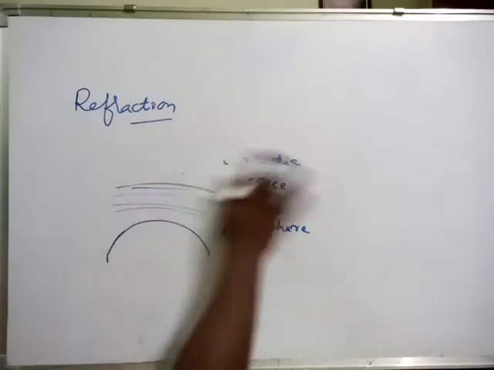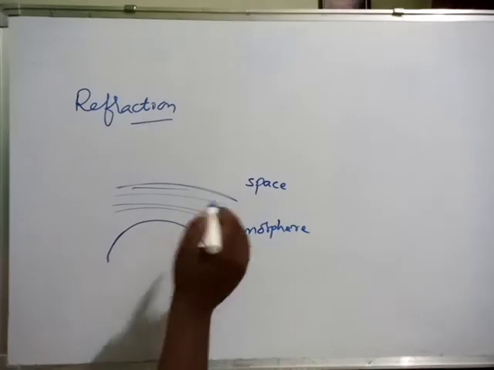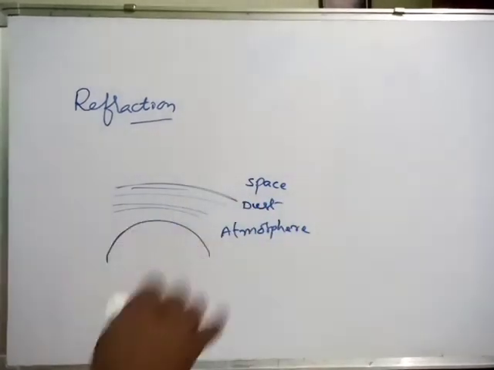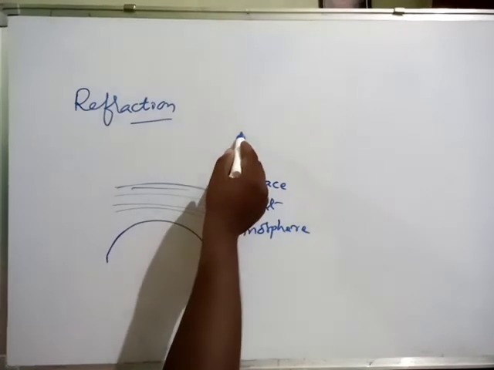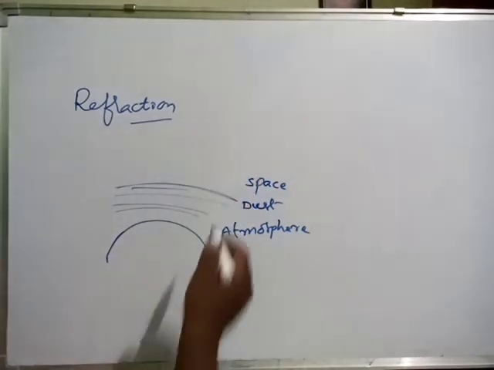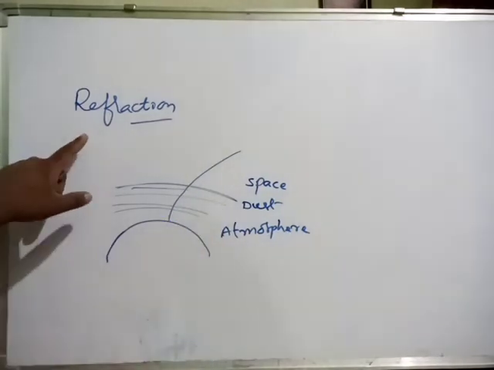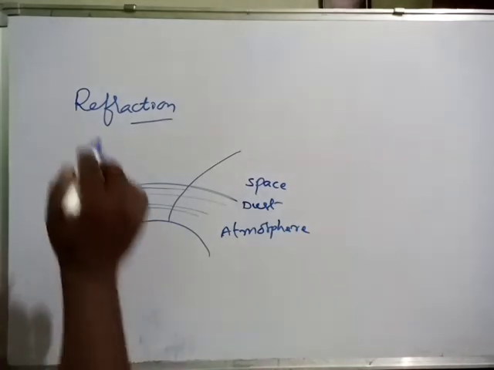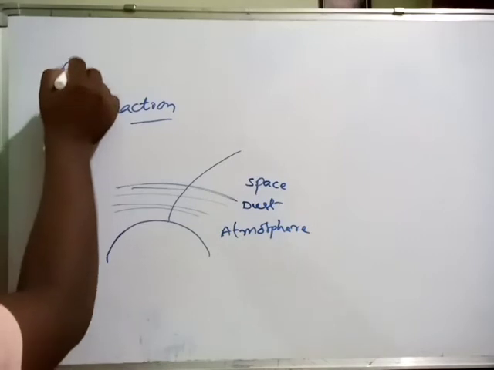Now here different media are there: dust particles, water vapor, humidity, and different layers. So when light passes through these different layers of atmosphere, definitely refraction takes place or not, definitely. So the refraction that occurs in the atmosphere is called atmospheric refraction.